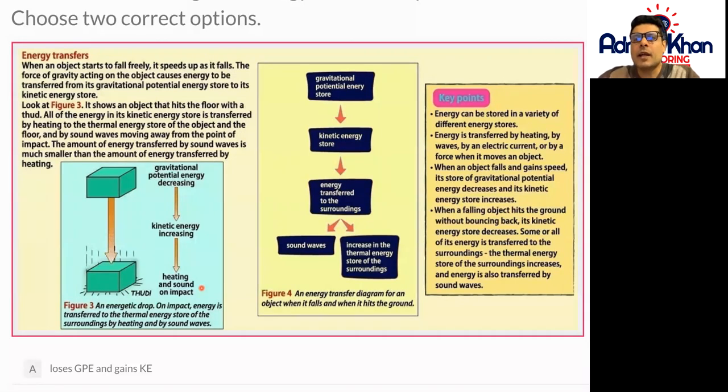So let's have a look here. The gravitational potential energy store turns into the kinetic energy store, which is then transferred to the surroundings in sound waves, and also as an increase in the thermal energy store of the surroundings.